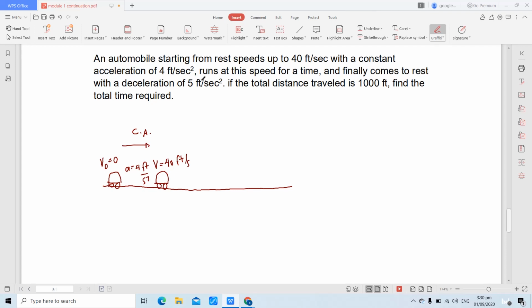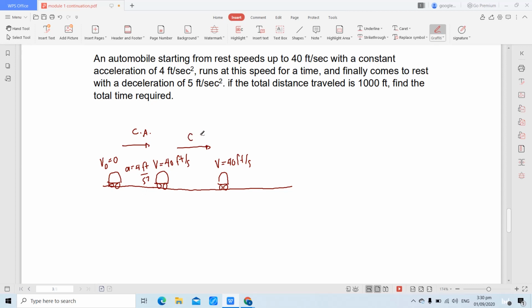And then, runs at this speed for a time. What is this speed? 40 feet per second. So, gagamitin mismo yung 40 feet per second for a time. So, velocity is 40 feet per second. Hindi nagbago yung velocity.